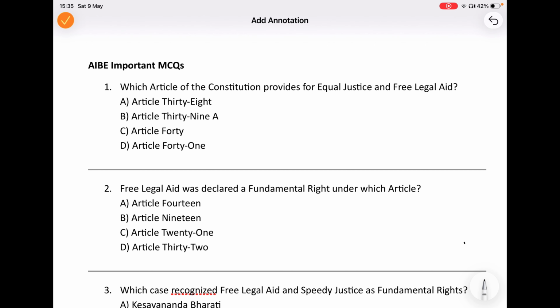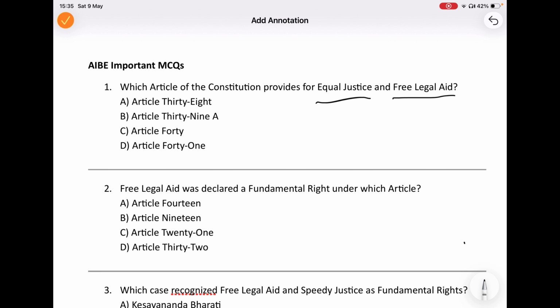Hello all, welcome back. So today's video we will discuss some important MCQs for all judiciary exams on constitution. So let us start with our first question. Which article of the constitution provides for equal justice and free legal aid?